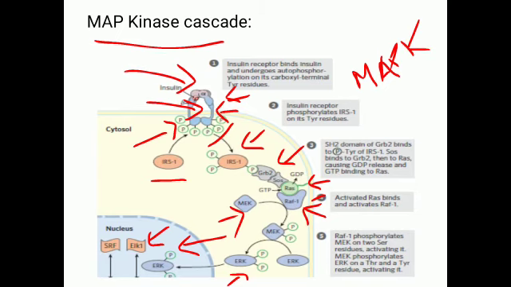The MEK is called mitogen activated protein kinase kinase. And RAF is called mitogen activated protein kinase kinase kinase, triple K. So what I want to mean is that these are all kinases which are activated one after another.